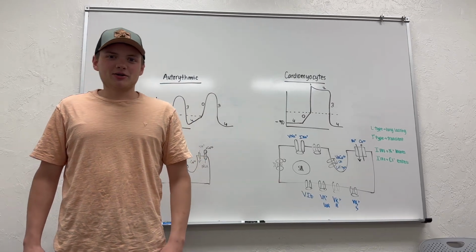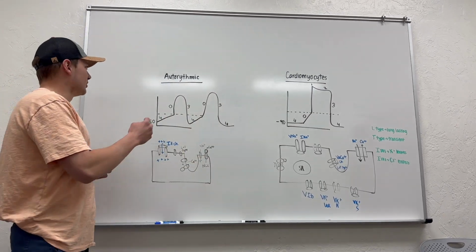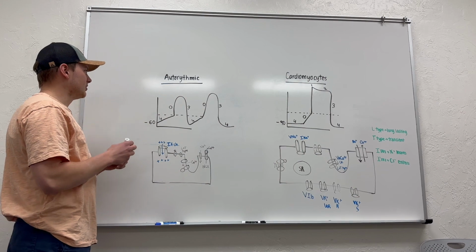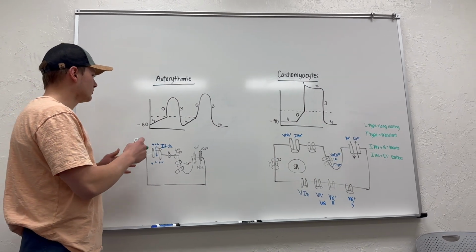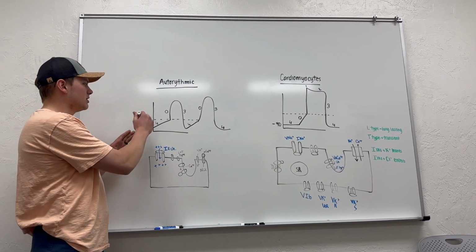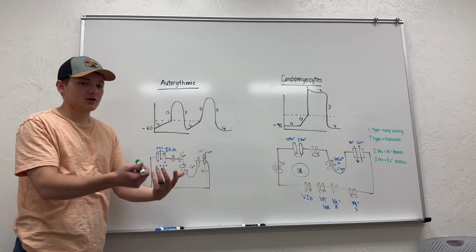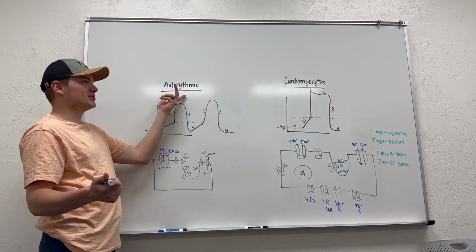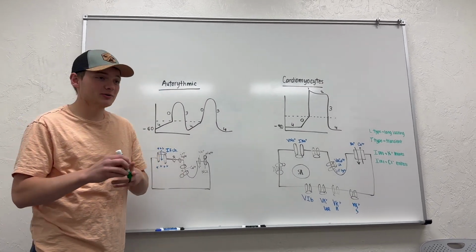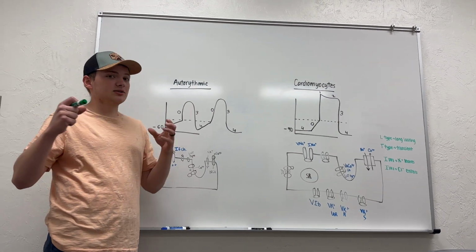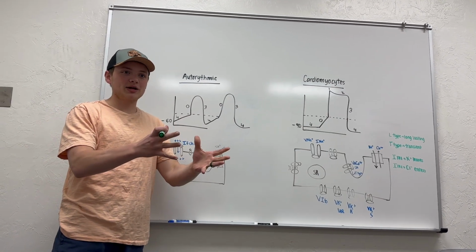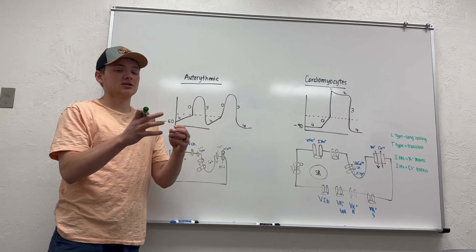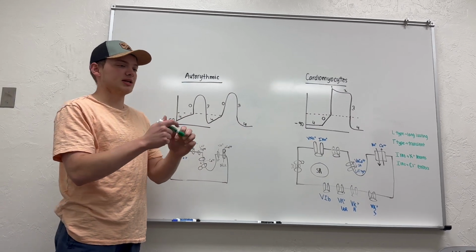All right, let's talk about your heart beating. So we've got the autorhythmic cell. What's happening with the autorhythmic cell is we are beating. This is the pacemaker of the heart. So these are like our SA nodes and our AV nodes, and they're actually causing signals to propagate through the heart. That way, the rest of your heart that actually has a ton of sarcomeres is pumping and beating and